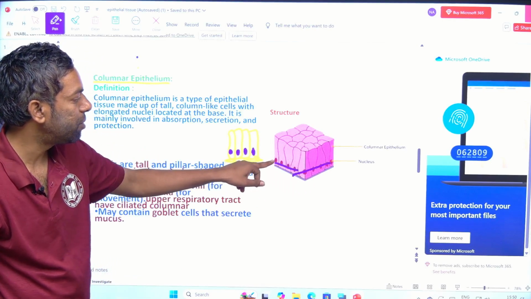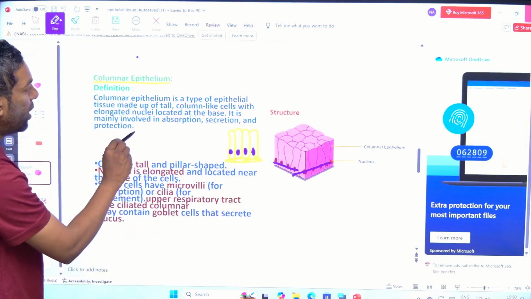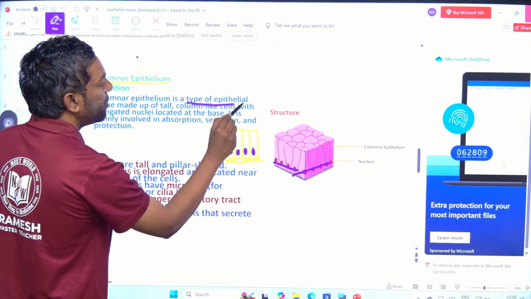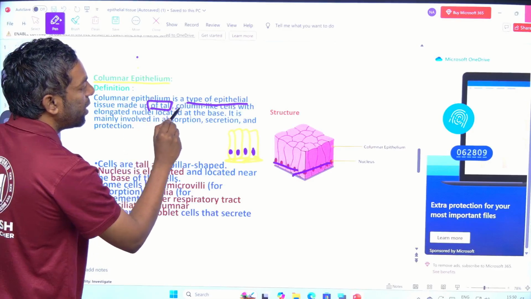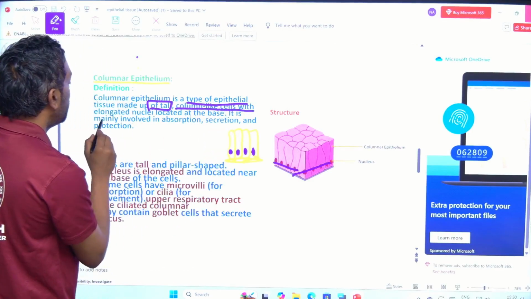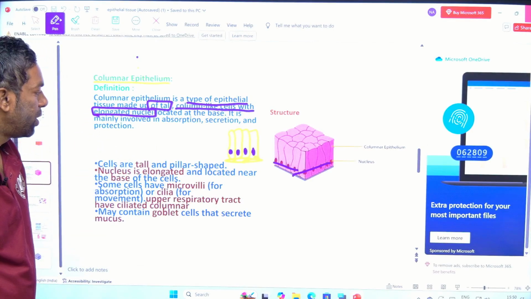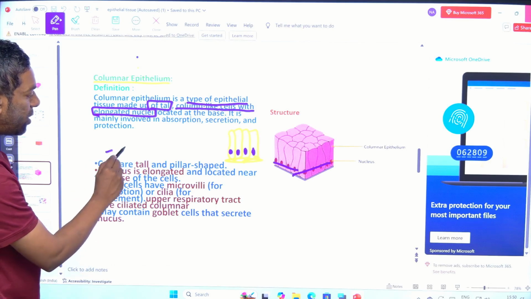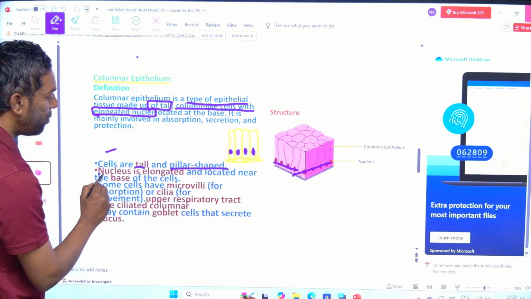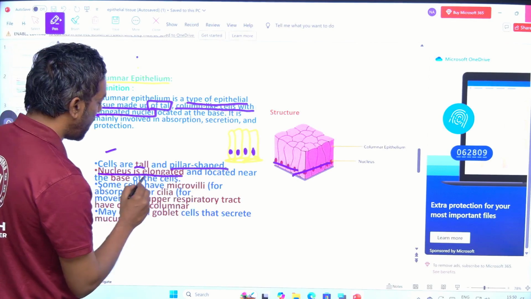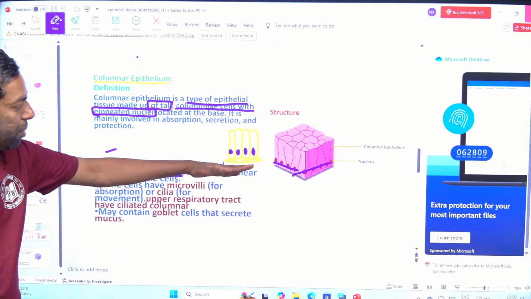Columnar epithelium is a type of epithelial tissue made up of tall, column-like cells with elongated nuclei. The cells are tall and pillar shaped, and the nucleus is elongated and located at the base area.